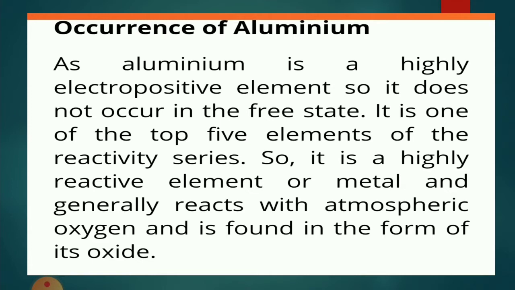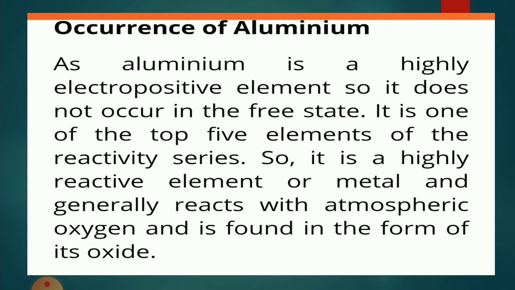As aluminium is a highly reactive, highly electropositive element, it does not occur in free state. It is one of the top 5 elements of the reactivity series. So it is a highly reactive metal. It is generally found reacting with atmospheric oxygen, and is found in the form of its oxide. So we get aluminium oxide in nature.